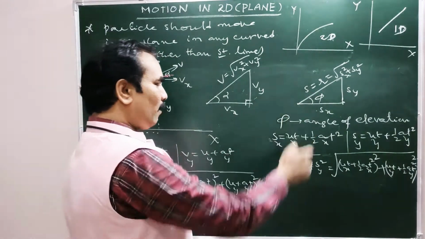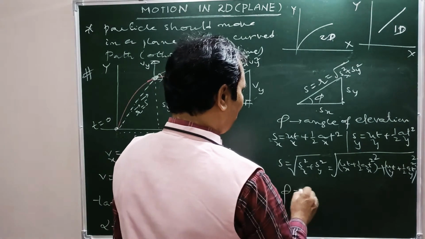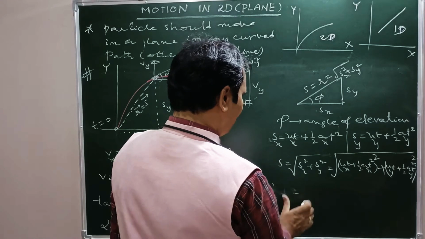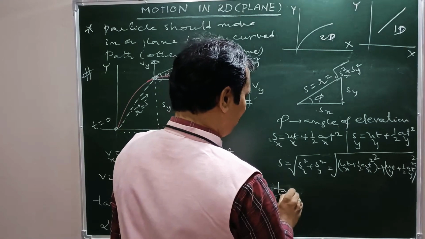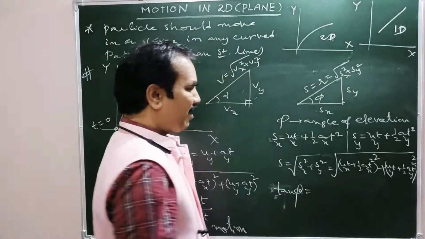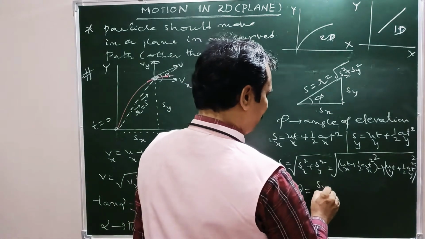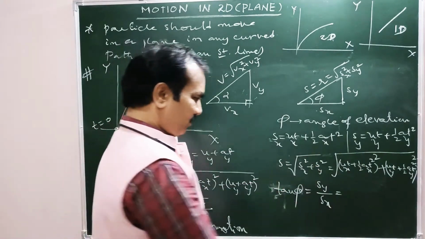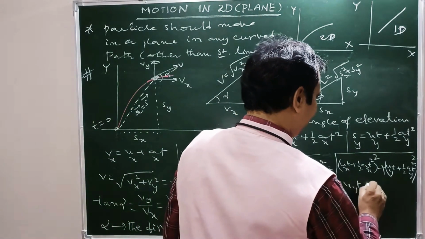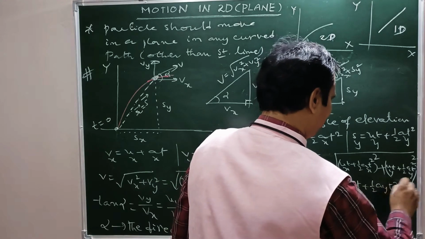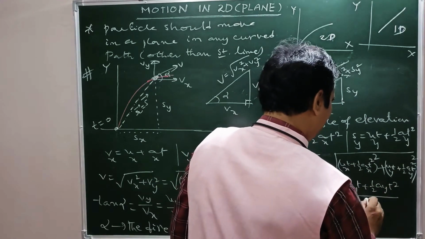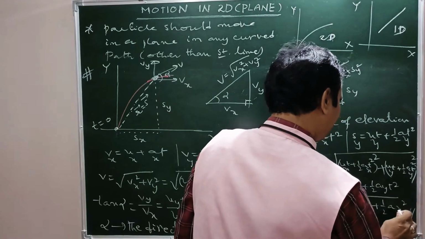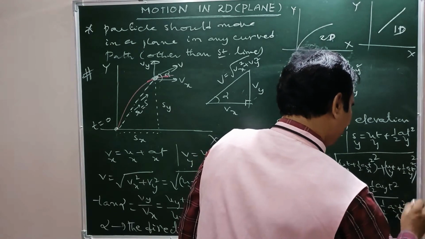Now how to find phi, the angle of elevation? Phi, otherwise tan phi. We know that tan phi equal to S_y by S_x. S_y means this one, S_x means this one, that is u_y t plus half a_y t squared divided by u_x t plus half a_x t squared.